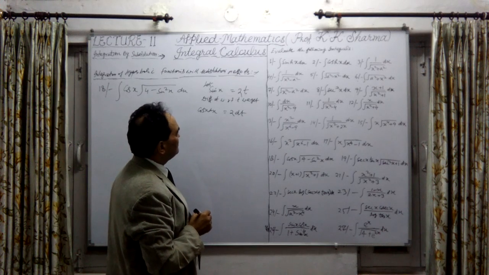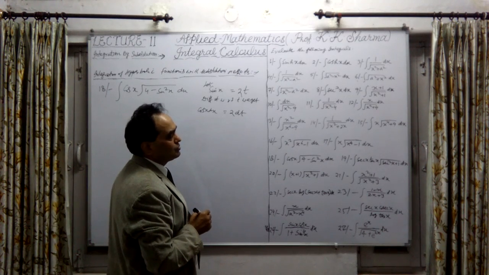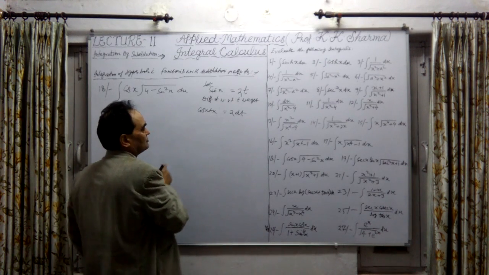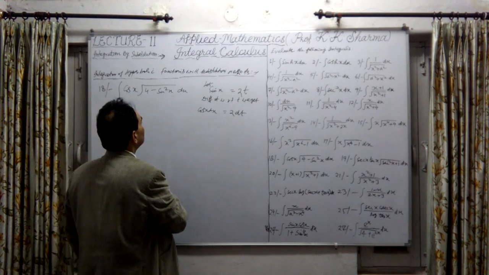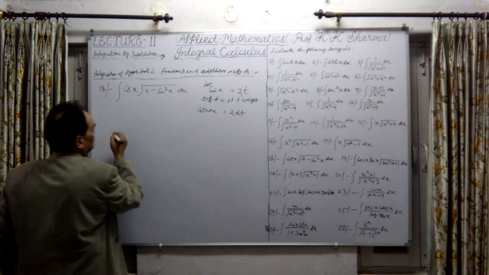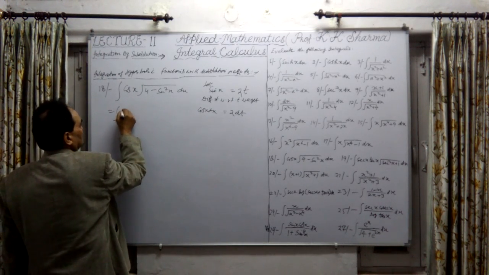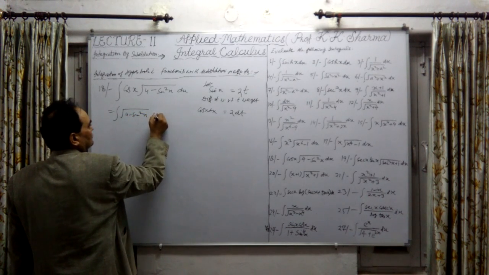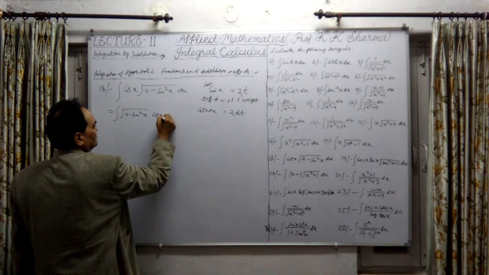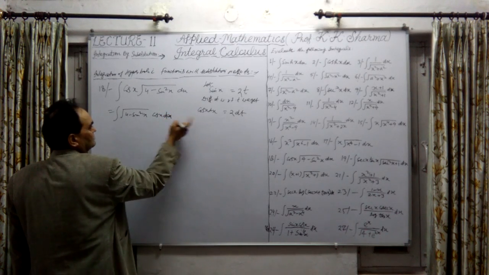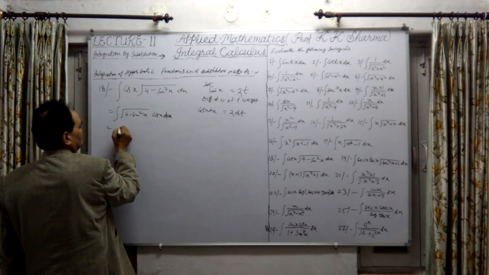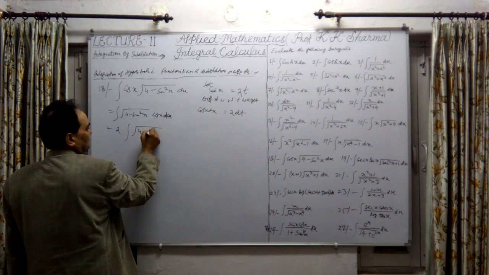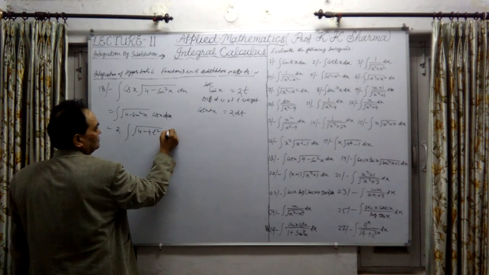Okay, so t will be 1, 2 into 1, that means 2 only, but dt will go from this side to that side, so 2 dt. Cos x dx equals twice dt. Let me write it as under root 4 minus sine square x into cos x into dx in proper way, so that we can substitute this value directly to dt. This is twice dt, means 2 taken out. This is under root 4 minus 4t square into dt.